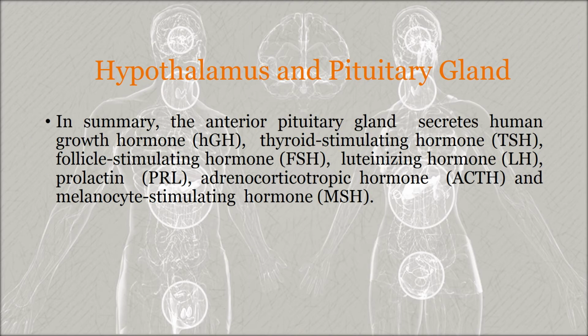In summary, we can say that the anterior pituitary gland secretes the human growth hormone, thyroid stimulating hormone, follicle stimulating hormone, luteinizing hormone, prolactin, adrenocorticotropic hormone and melanocyte stimulating hormone. Now we will discuss each of these in detail.